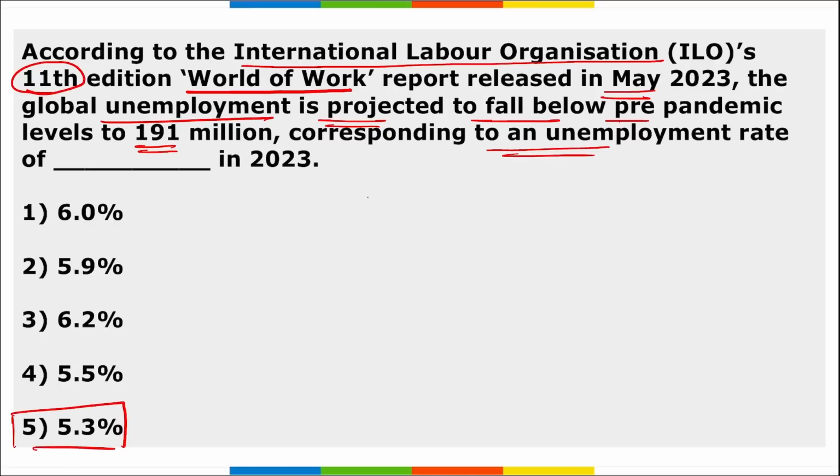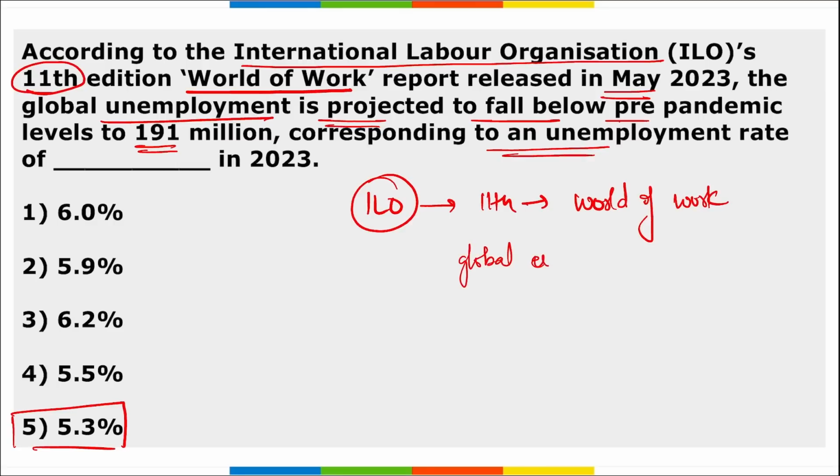Correct? I repeat, recently, according to ILO, the International Labour Organization, they released the 11th edition of the World of Work, right? This was released in May, and they projected that the global unemployment rate is projected to fall below the pre-pandemic levels of 191 million, right? And this is to an unemployment rate of 5.3% in 2023. Correct?